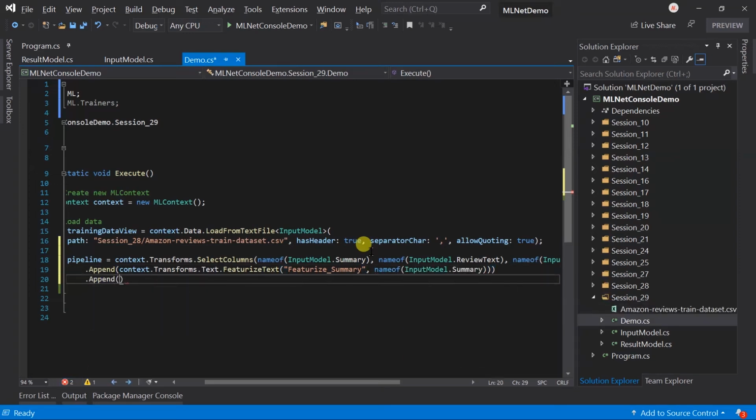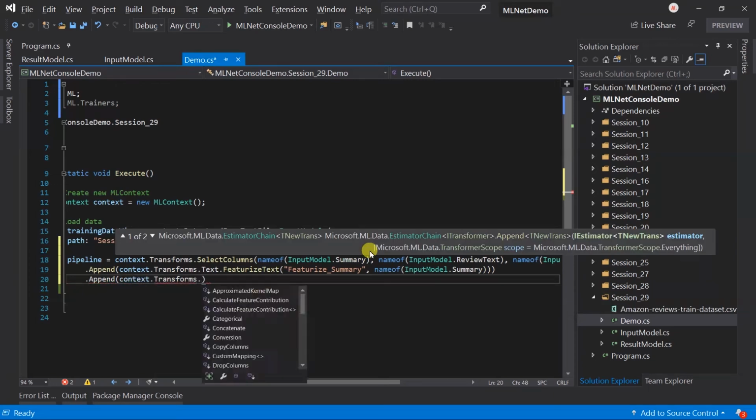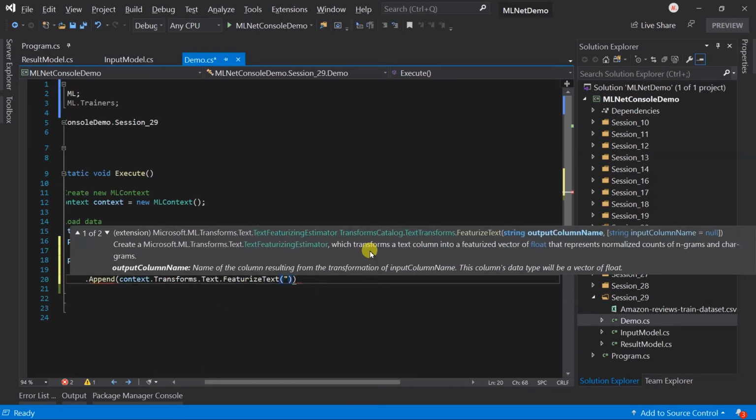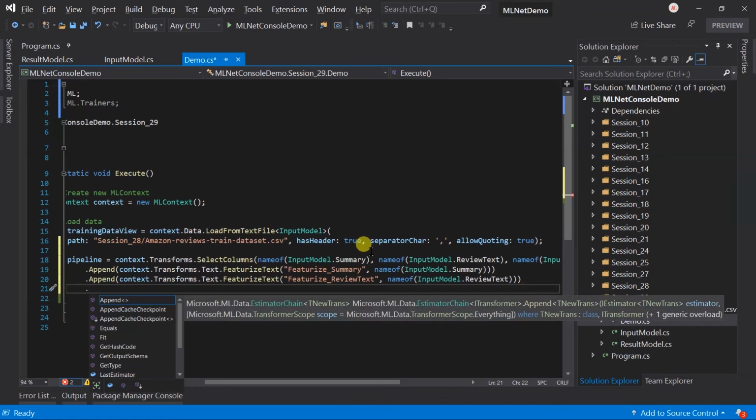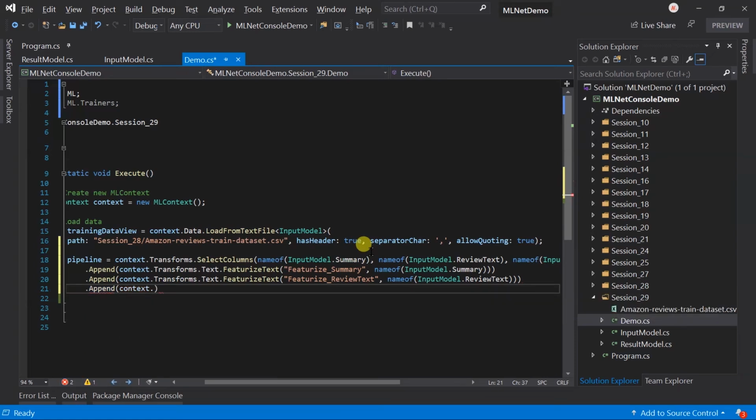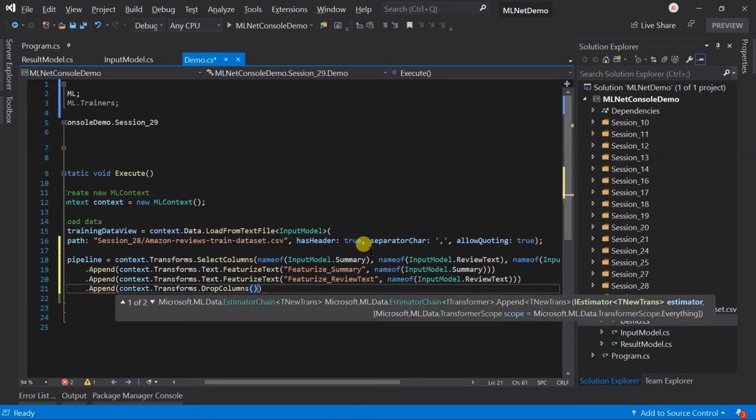We also need to featurize the review text. We can drop the summary and the review text, as we will use the featurized columns for further operations.